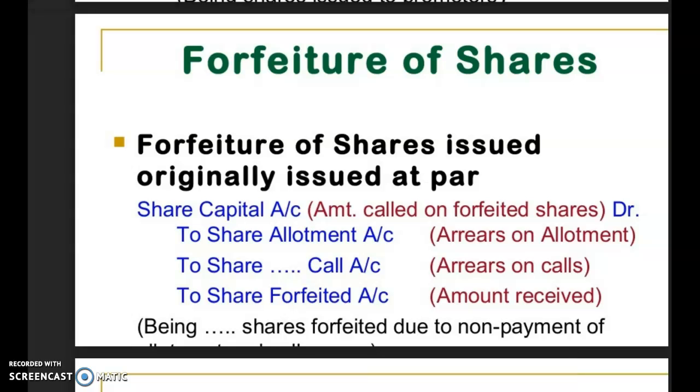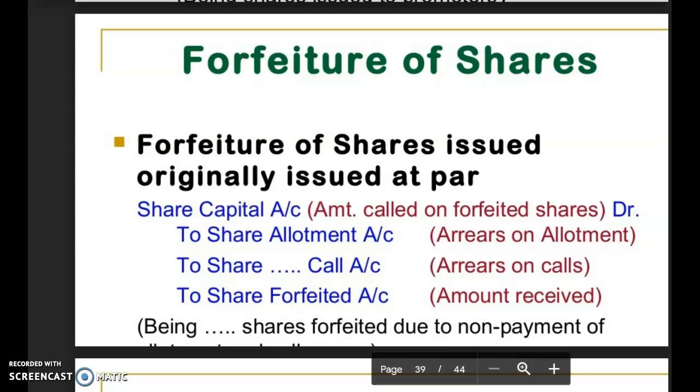Called up capital here means, till the stage of forfeiture, whatever amount has been called by the company. For example, a company says that the shareholder had not paid the final call money and his shares were forfeited. Here it is implied that the company had called up to the final call and the shareholder had not paid the final call.